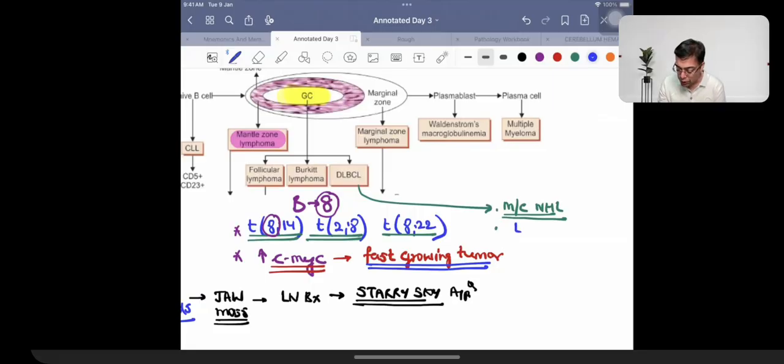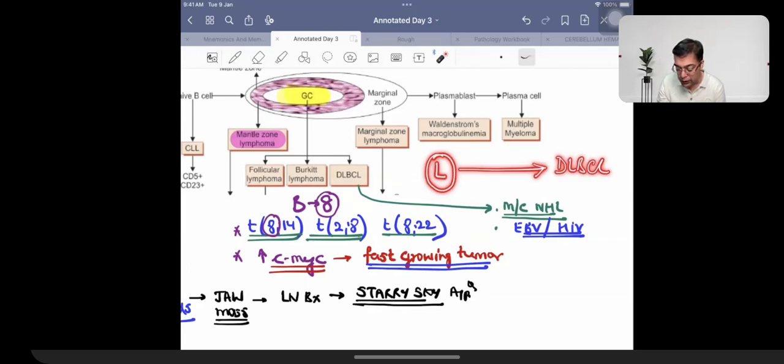This can very well be associated with Epstein-Barr virus. This can also be associated in a patient suffering from HIV. And if you remember, it is going to be associated with an important property. Patients are typically going to be having one particular type of lymphoma earlier. मतलब मरीज को पहले कोई लिम्फोमा था, pre-existing lymphoma. This patient acquires more mutations, then he is going to be having a development of DLBCL. Pre-existing lymphoma progresses into DLBCL.